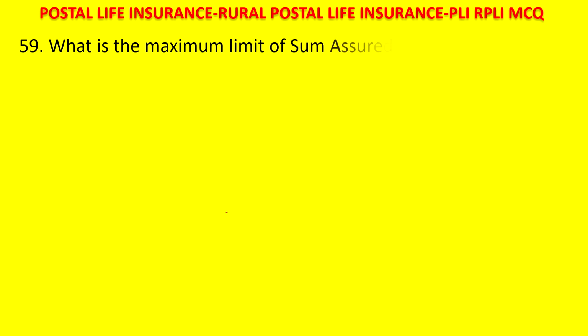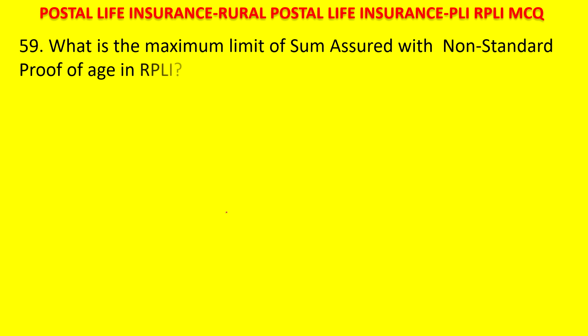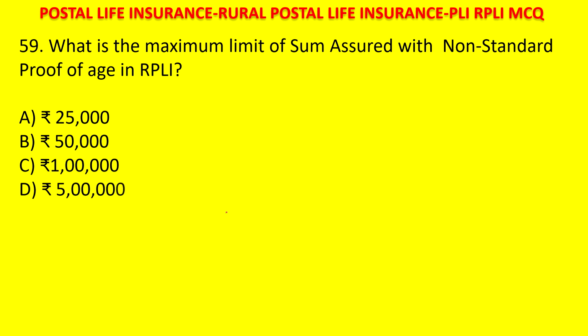Next one. What is the maximum limit of sum assured with non-standard proof of age in RPLI? 25,000, 50,000, 1 lakh, 5 lakhs. Your time starts now. Non-standard age proof in RPLI. What is the maximum sum assured allowed? The answer is 1 lakh. Okay. Next question.